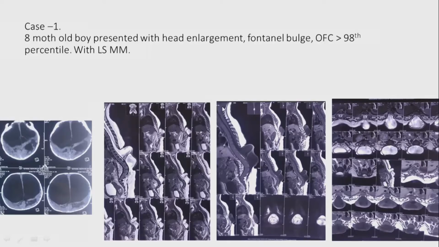Here, what we did from the top-down theory: we performed CSF diversion first, then we repaired the neural tube defect, the myelomeningocele, then we observed the Chiari. If the Chiari or syrinx does not improve, and after a long follow-up of around 1.5 years we still see compression, then we approach the syrinx and Chiari.